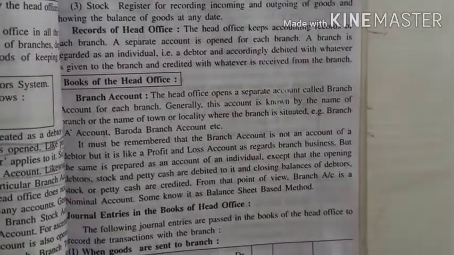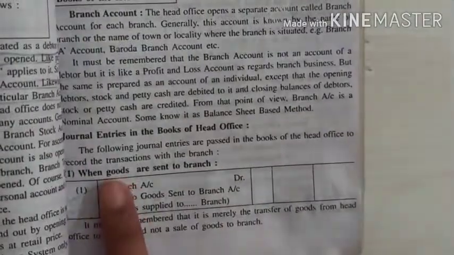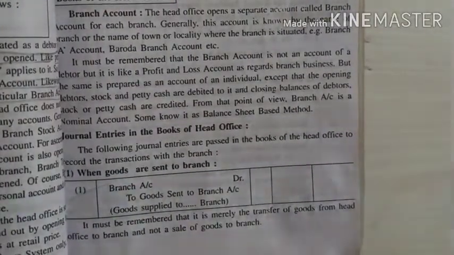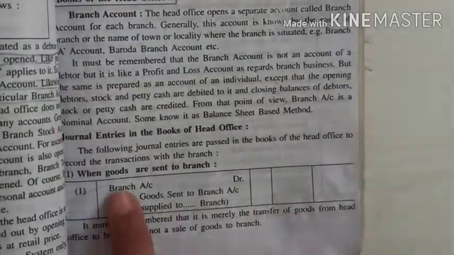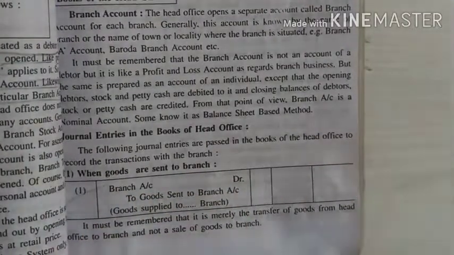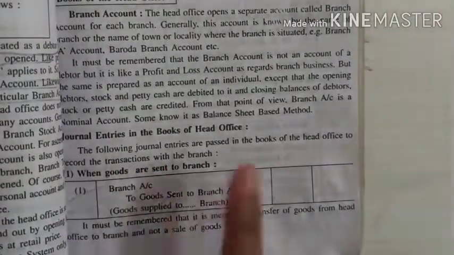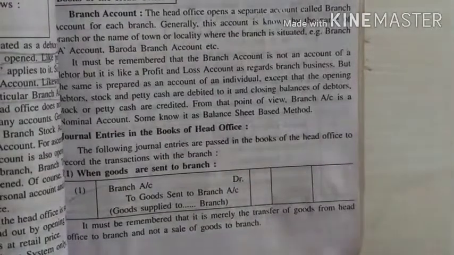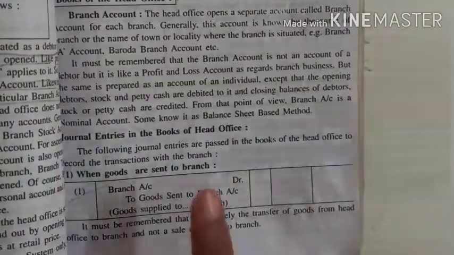Now see what general entries are made in the branch account. First, when goods are sent to the branch, you have to write down all the general entries in your book. That is, branch account debit to goods sent to branch account. In consignment the same entry is there, where we write consignment account debit to goods sent to consignment account. But here the branch is there, so we write branch account debit to goods sent to branch account. That is the first entry.